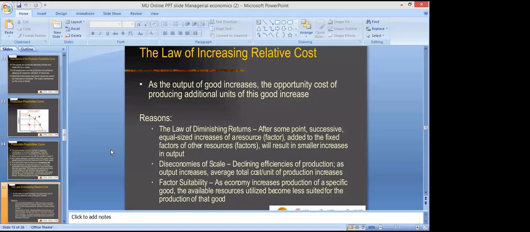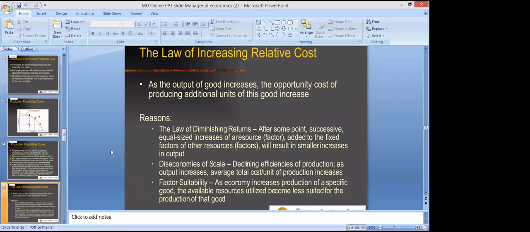Ultimately, after some point, successive equal-sized increases of a resource added to the fixed factor will result in a smaller increase in output. So as we utilize more of the variable factor on the fixed factor, it will result in a smaller increase in output because of the fixity of the fixed factor. Land is fixed.